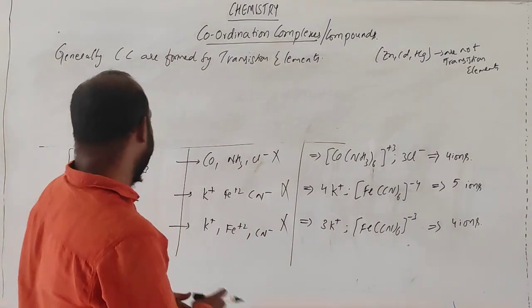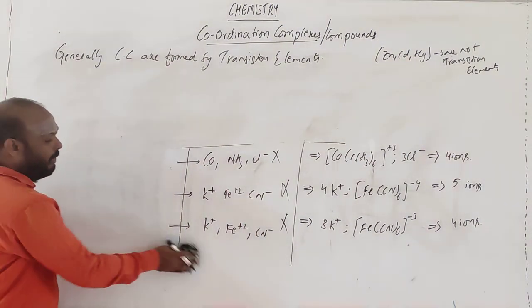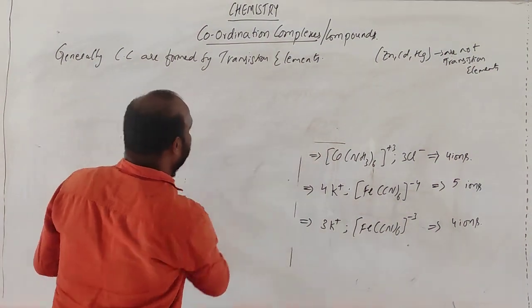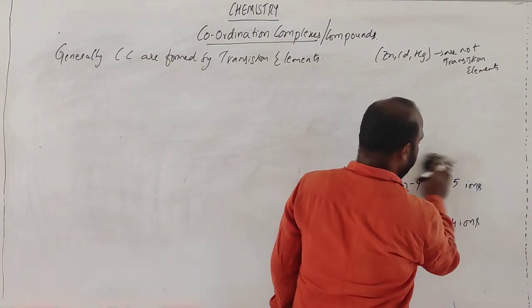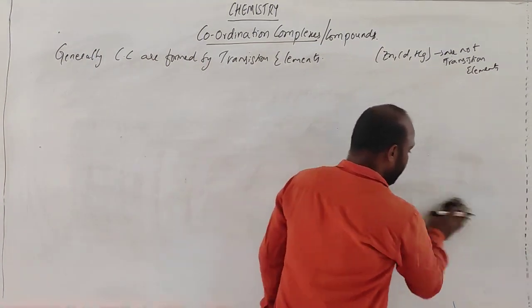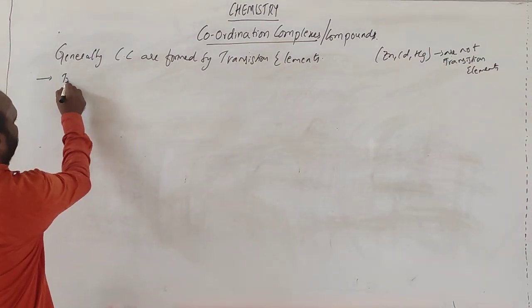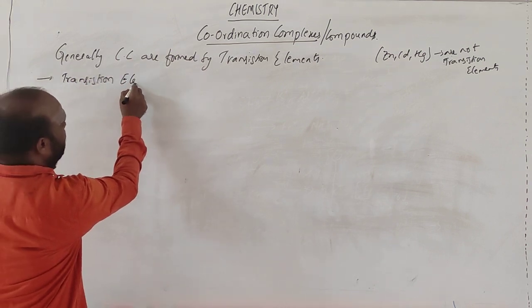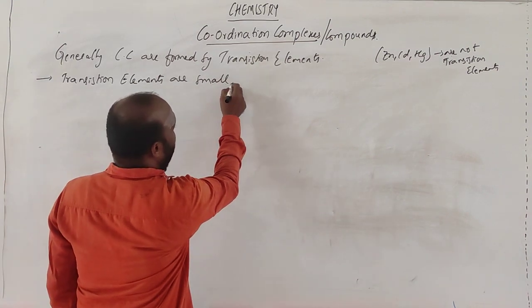Generally, complexes or coordination complexes are formed by d block elements. Why are coordination complexes formed? The transition elements are small in size.